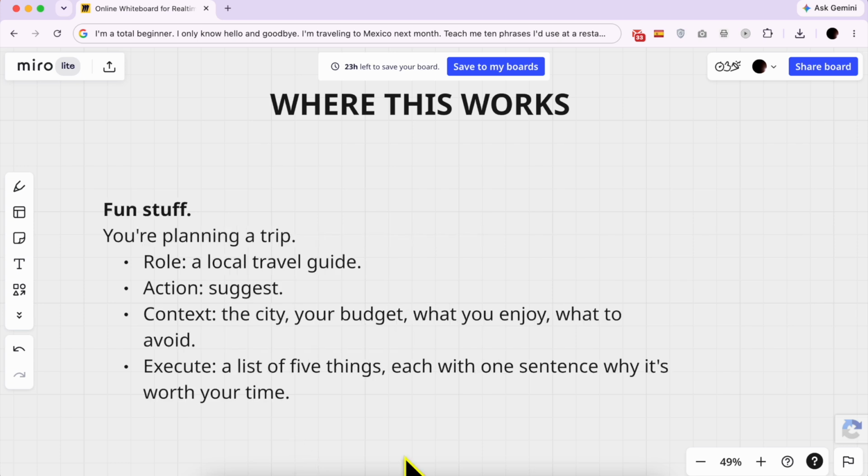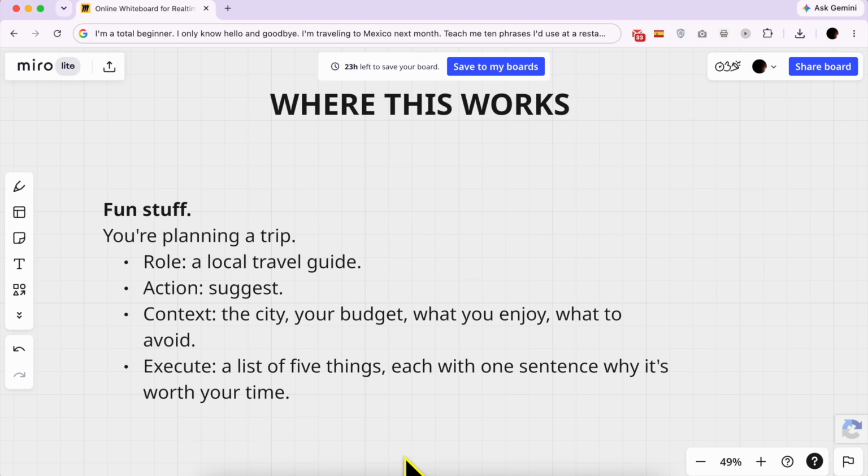For just fun stuff, like you're planning a trip. Role: a local travel guide. Action: suggest. Context: the city, your budget, what you enjoy, what you avoid. Execute: a list of 5 things, each with one sentence why it's worth your time.